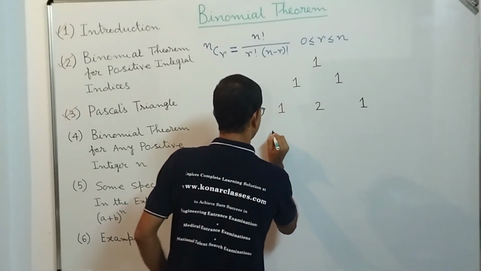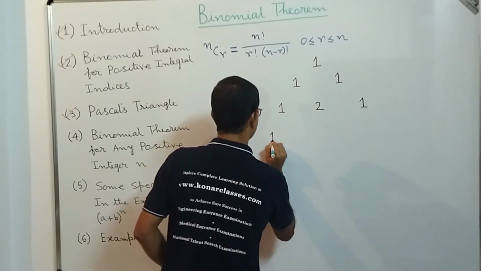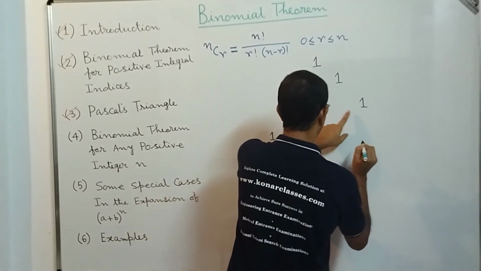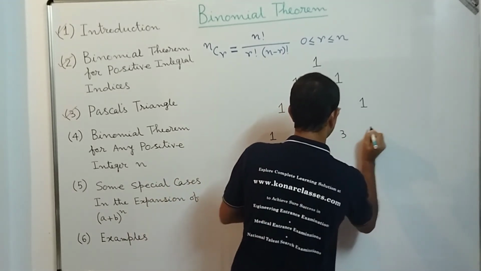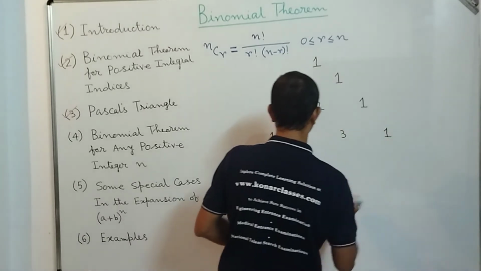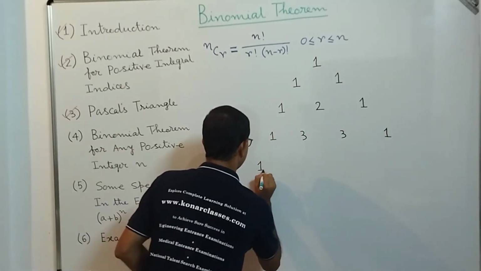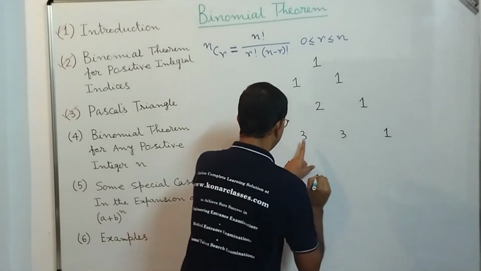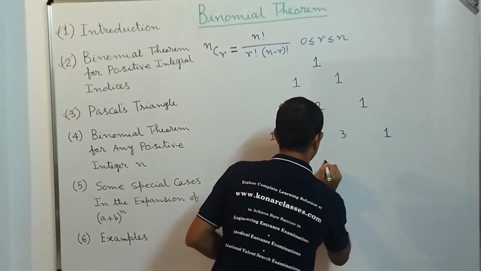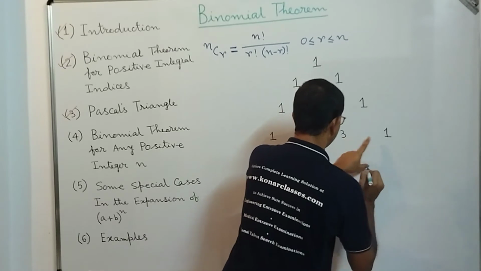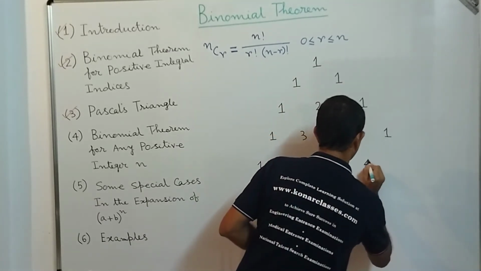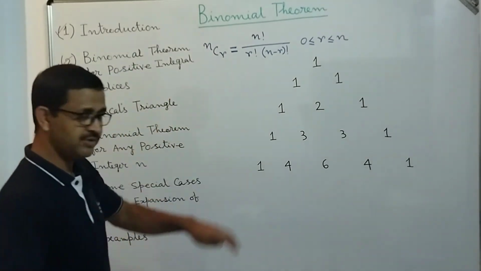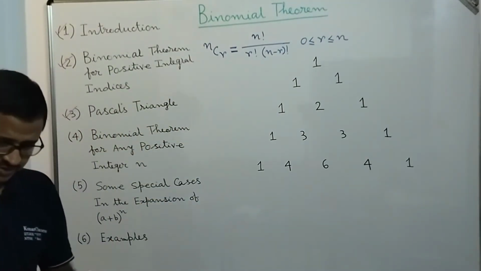In the next row it will be 1, then 1 plus 2 is 3, then 2 plus 1 is 3, and then the extreme right is 1. Next is 1, then 1 plus 3 is 4, then 3 plus 3 is 6, then 3 plus 1 is 4, and then 1. This is the way we construct the Pascal triangle.